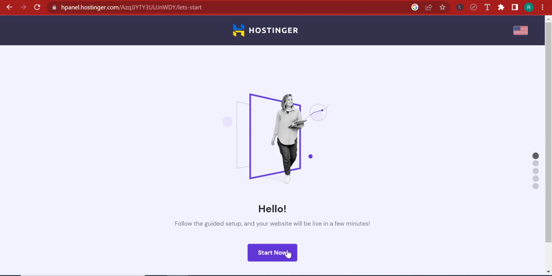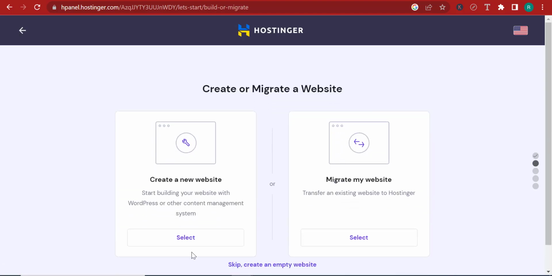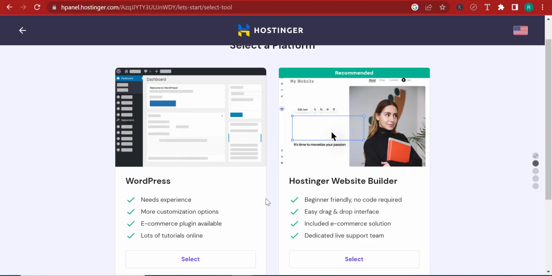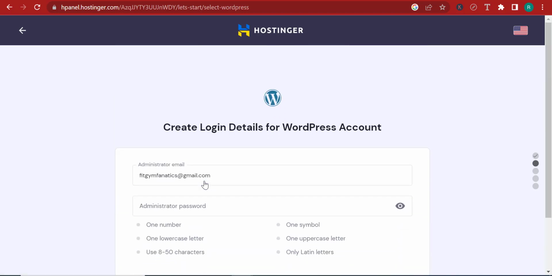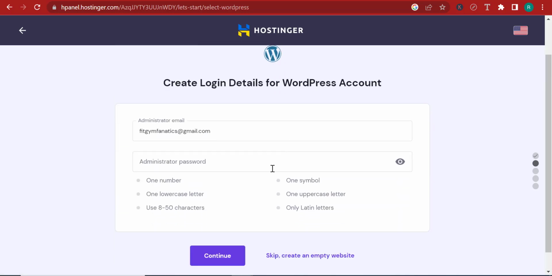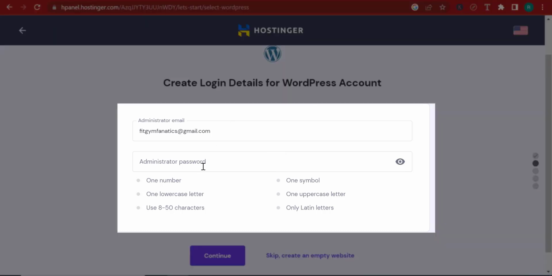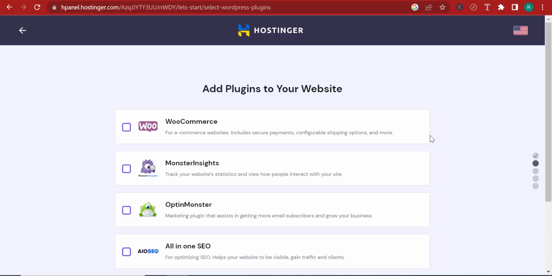And here's where it will take you. Just click on start now. Over here, click on create a new website. I'm going to choose WordPress, select WordPress. And right here, give yourself a password. This is going to be the password for your WordPress dashboard that you're going to use to access the WordPress dashboard. Go ahead and type something.